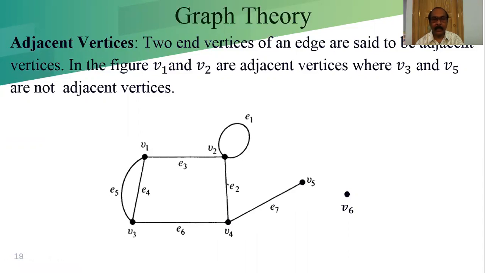But V5 and V6 are not adjacent vertices because they are not connected by an edge. So V5 and V6 are not adjacent vertices. Like that, V1 and V4 are not adjacent vertices. V3 and V2 are not adjacent vertices because these two vertices are not connected by an edge.